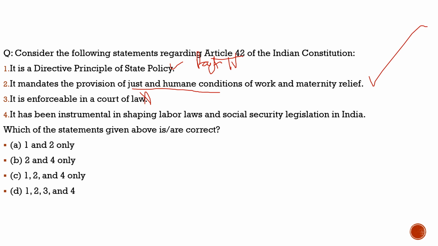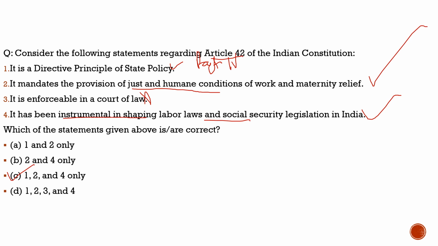Fourth statement: it has been instrumental in shaping labor laws and social security legislations in India. 100% correct. So with respect to this question, the correct statements are statement 1, statement 2 and statement 4 only. And from the code given below, the correct code would be option C. So by solving this question, I hope you had understood this article also.